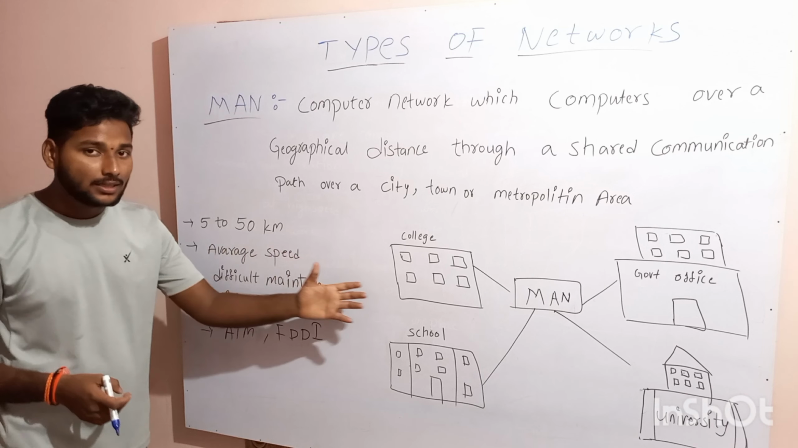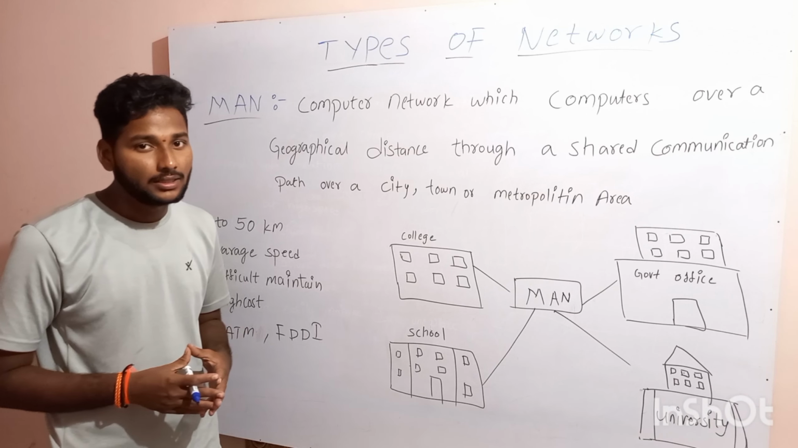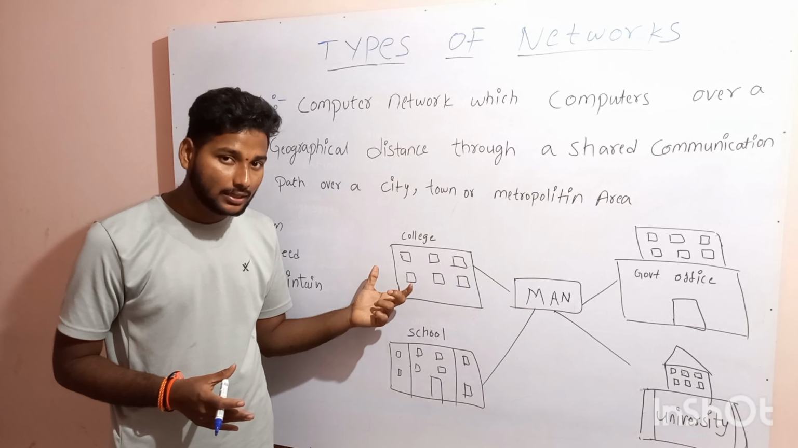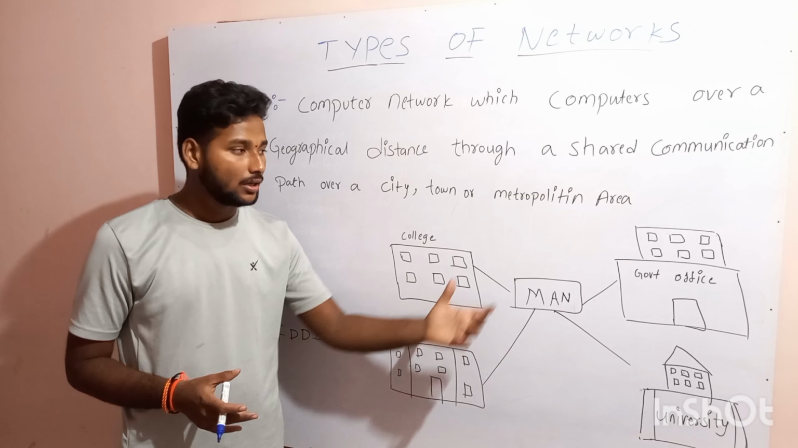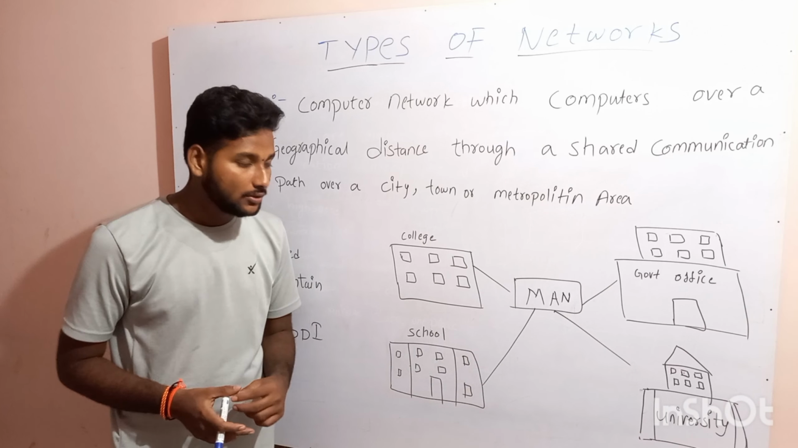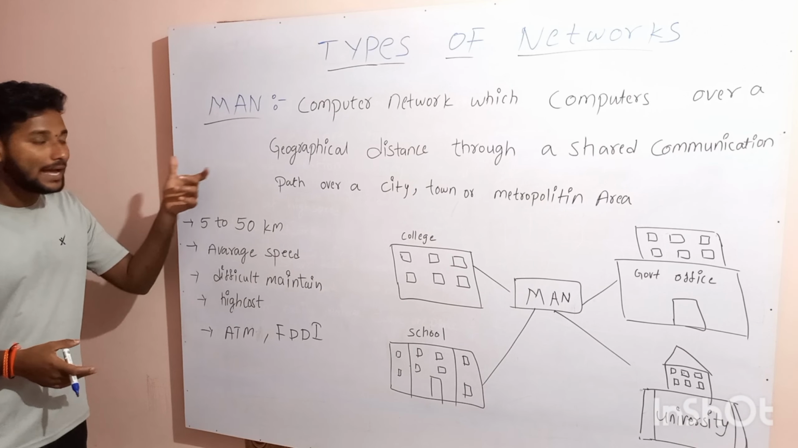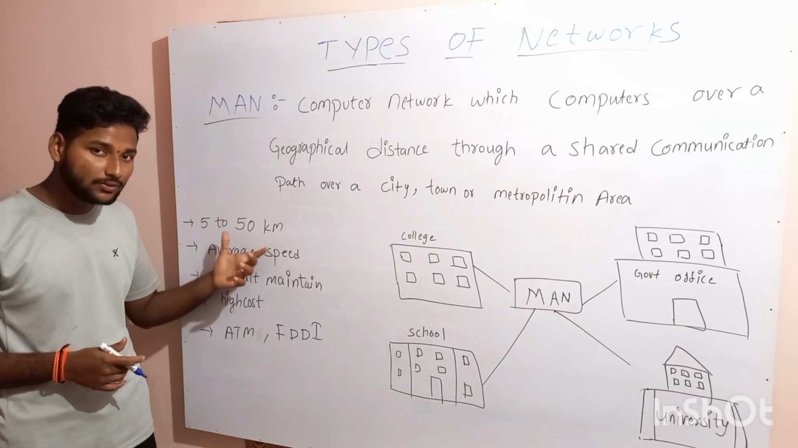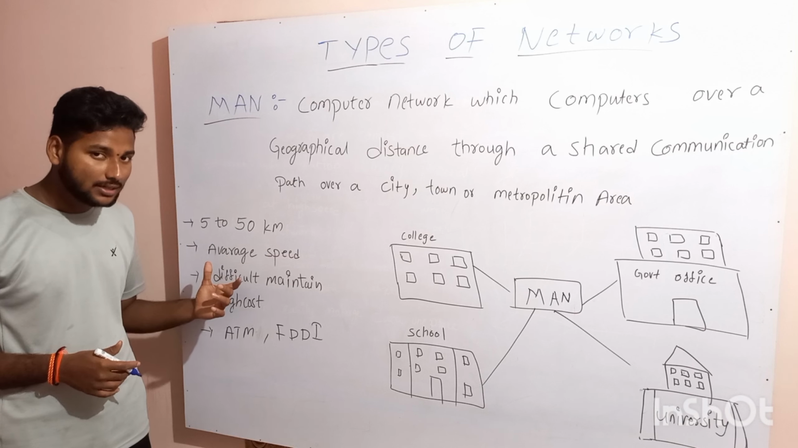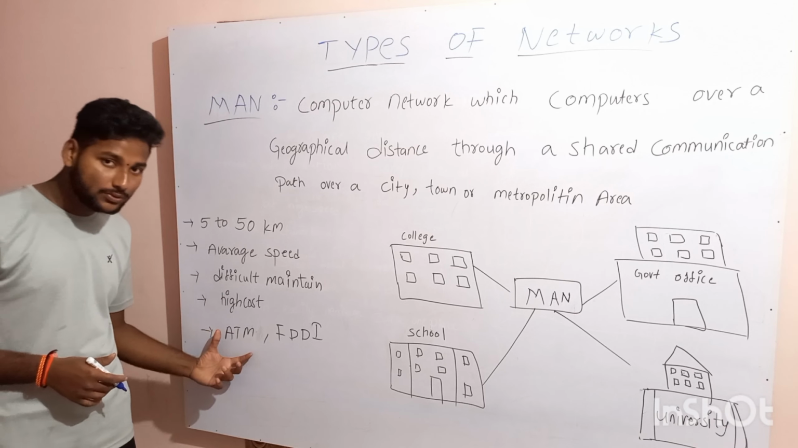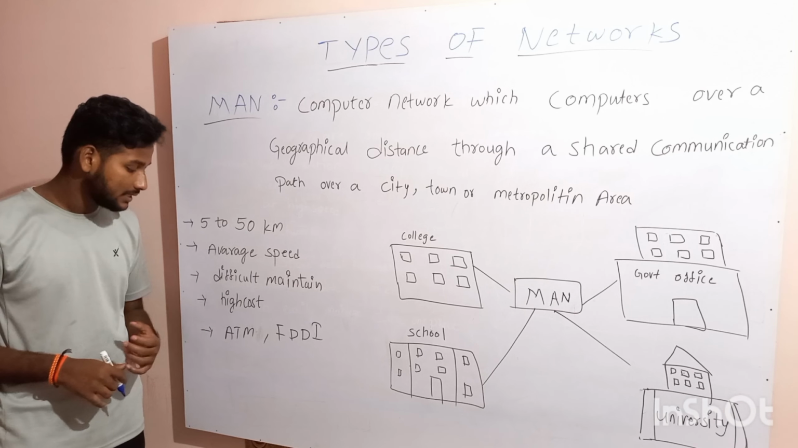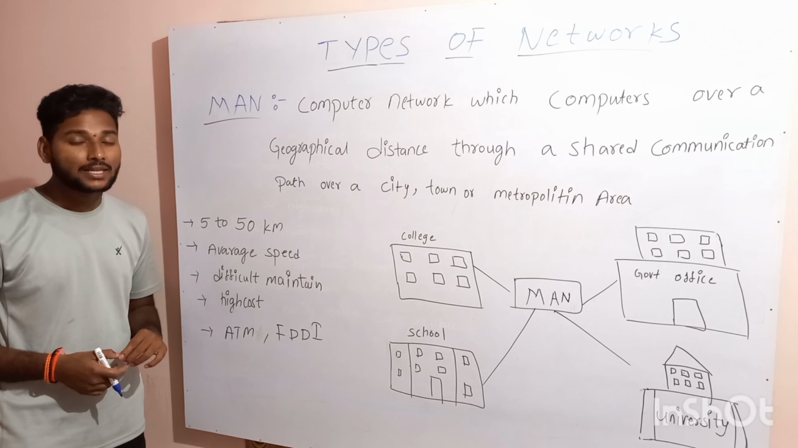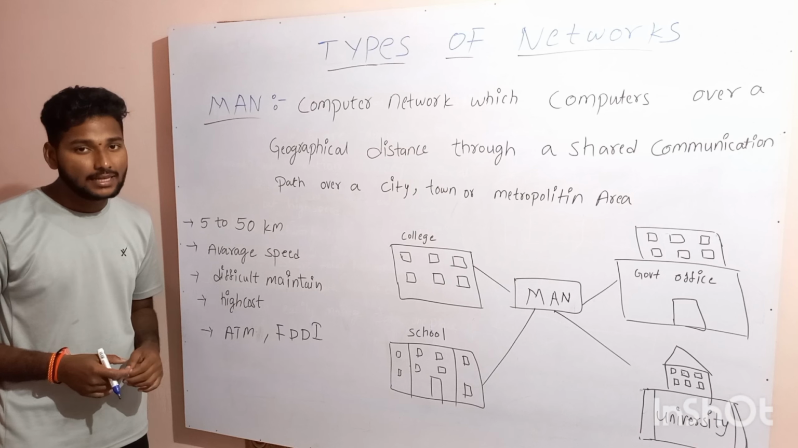Okay, this is the diagrammatic representation of the metropolitan area network. Here, the metropolitan area network is connected to colleges, schools, government offices, and universities. Okay, MAN means metropolitan area network. Range is up to 5 to 50 kilometers. Average transmission speed. It is used in ATMs and FDDI. High cost and difficult to maintain. Okay, let us see about the wide area network.